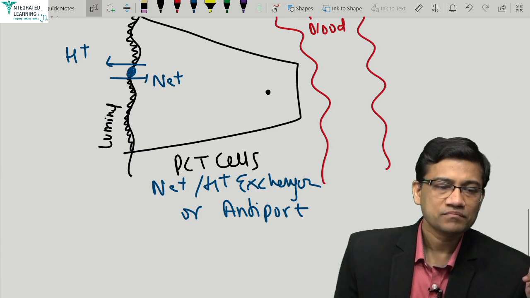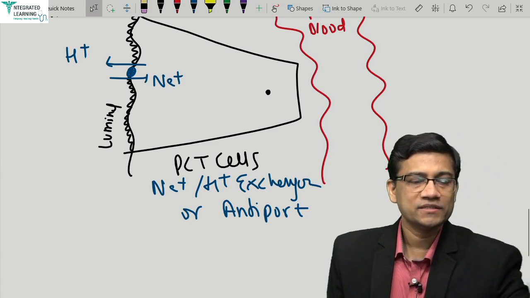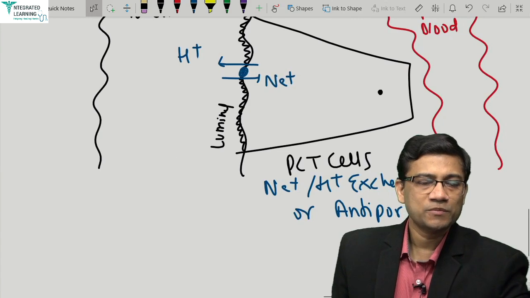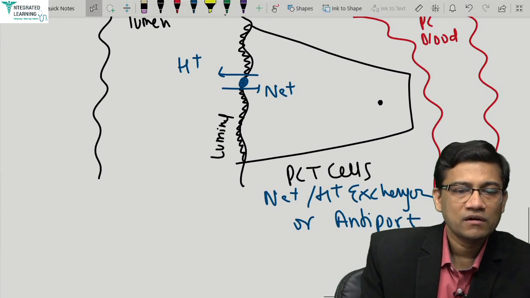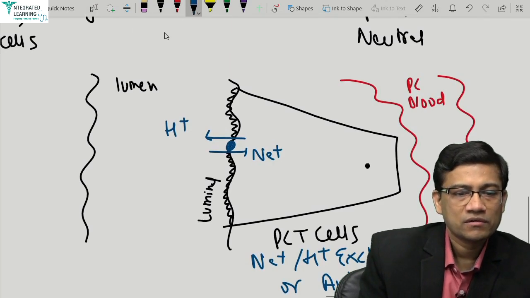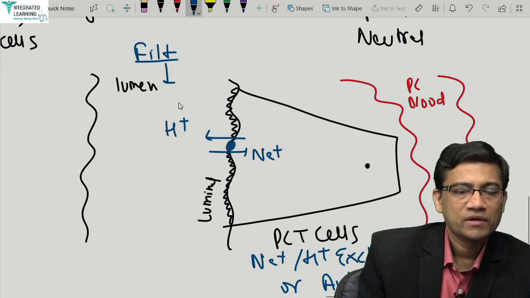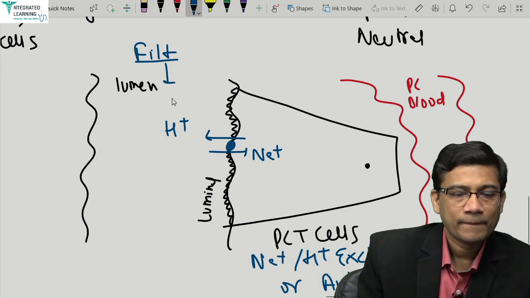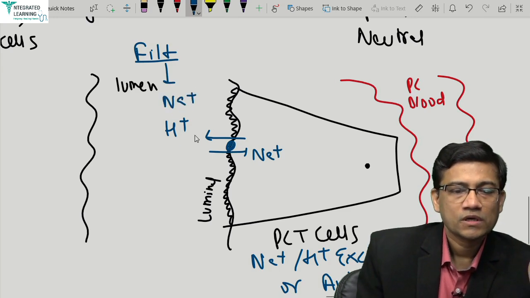Okay, now what happens next is, this H plus will then react with the bicarb. The source of sodium is coming by filtration. So just write here, filtration will bring the sodium, and also we are filtering bicarb.